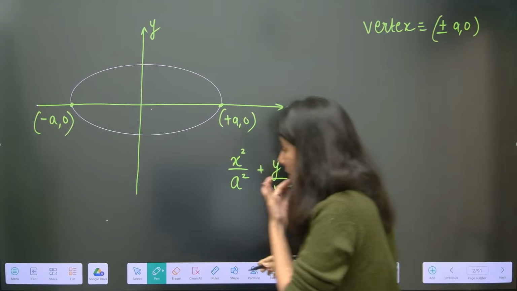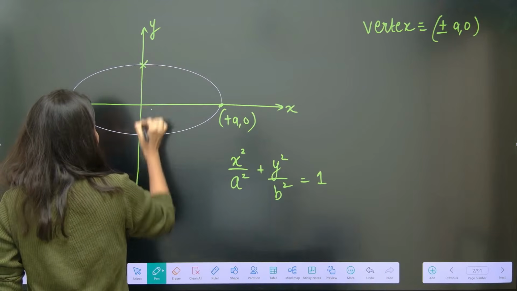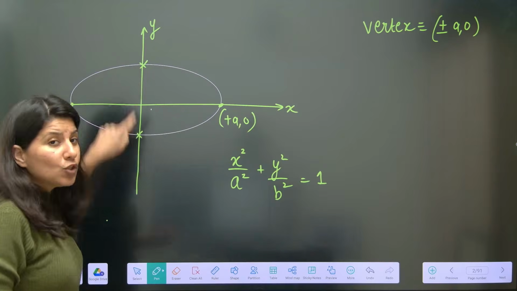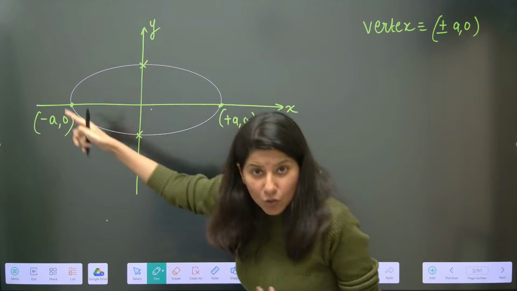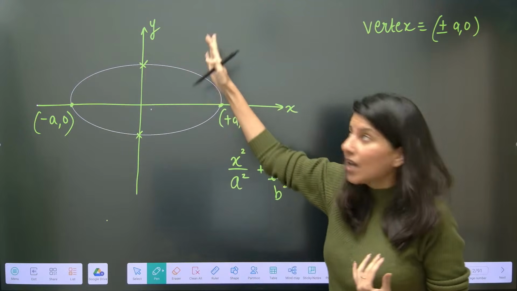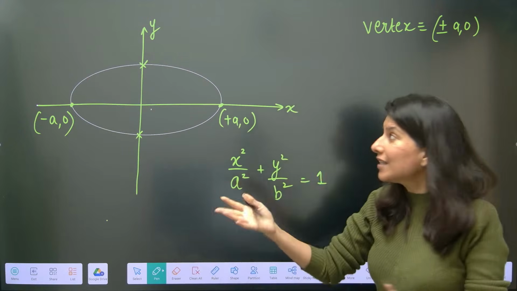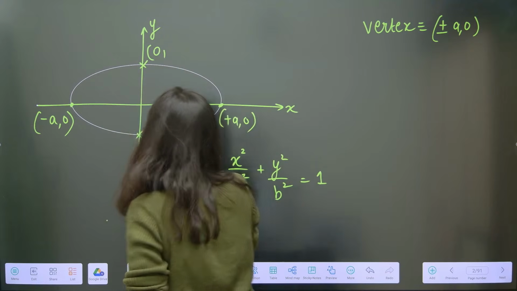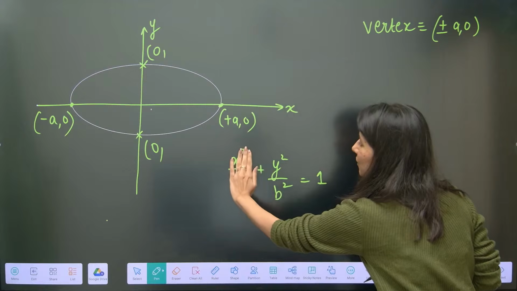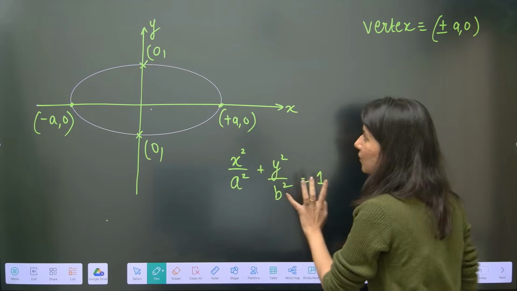What about these 2 points? Can anybody tell me? These 2 points are the point of intersection of the ellipse with the y-axis. For this you have to put x equals 0. The moment you put x equals 0, you will get y is equal to plus minus b.